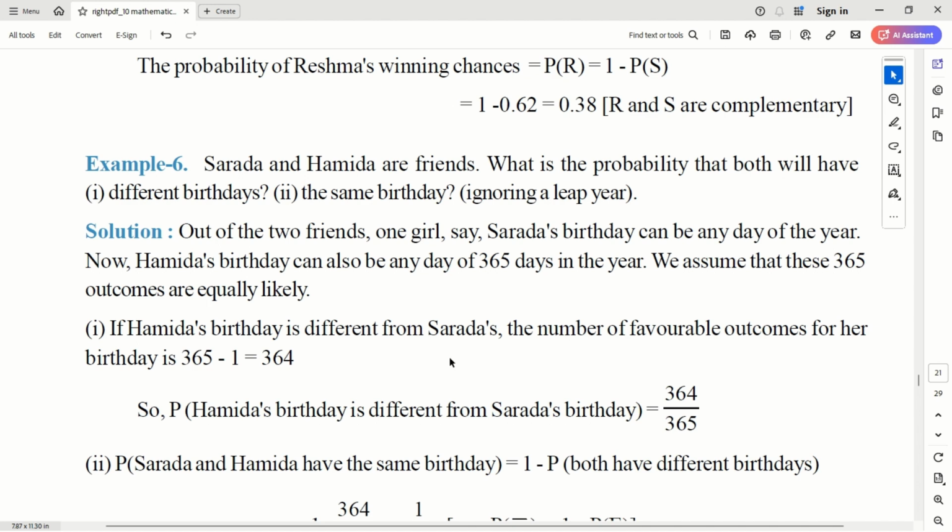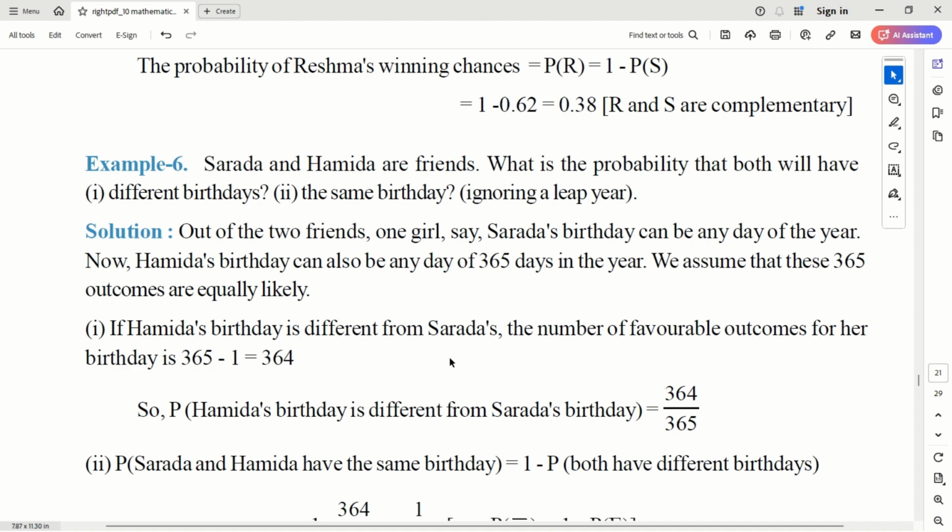So you have 365 total outcomes possible, and out of that, let's say one of the days is Hamida's birthday. Now, Sharada's birthday will be falling on the same day. What is the probability? Only one out of 365. Only one out of 365 chances, right?